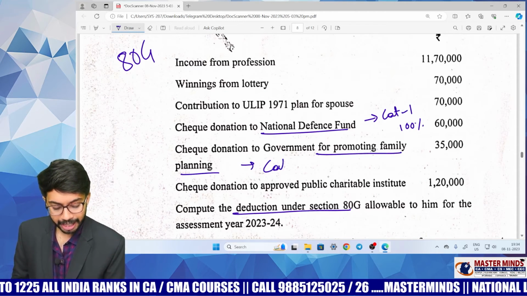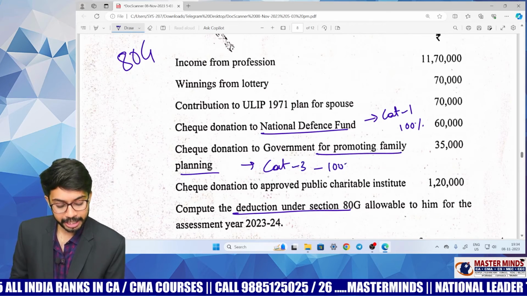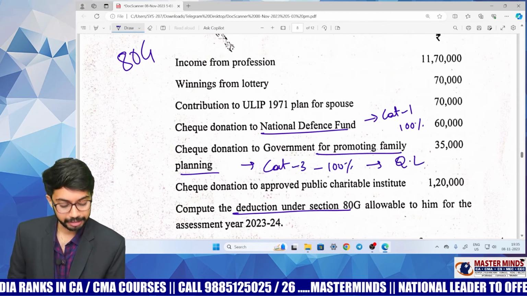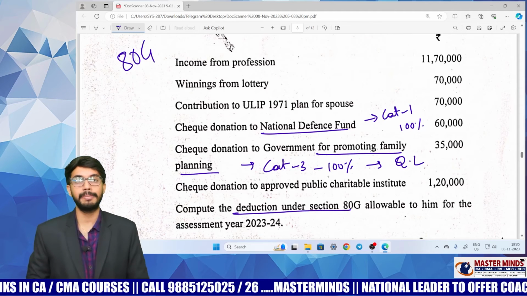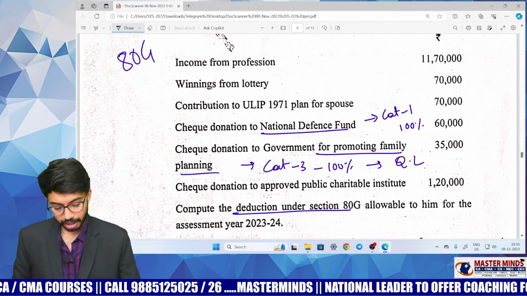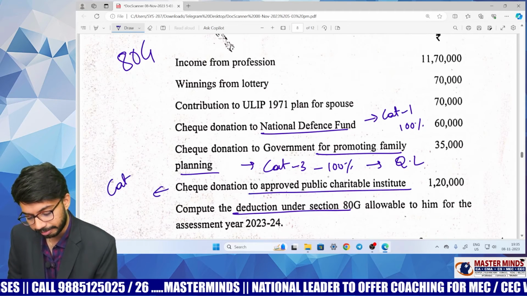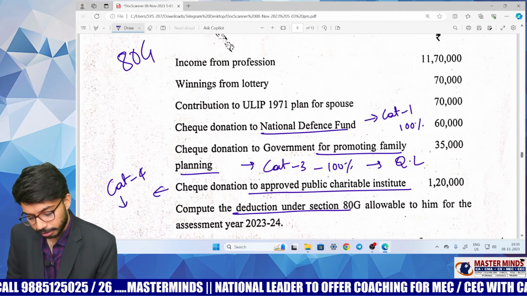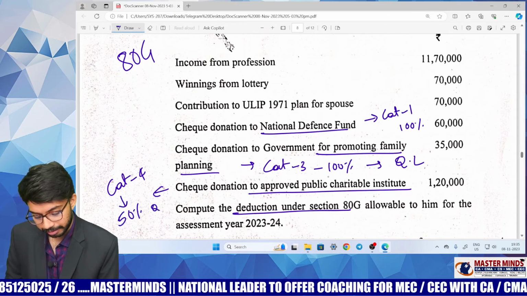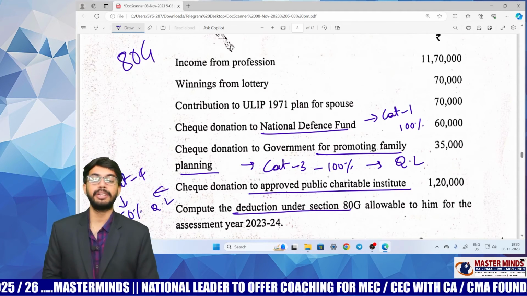Check donation to government for promotion of family planning. This will fall under category 3. 100% deduction is allowed subject to qualifying limit. Total deduction is not allowed. Deduction is subject to qualifying limit. Check donation to approved charitable institute. This is category 4 donation, subject to 50% qualifying limit. 50% deduction is allowed subject to qualifying limit.